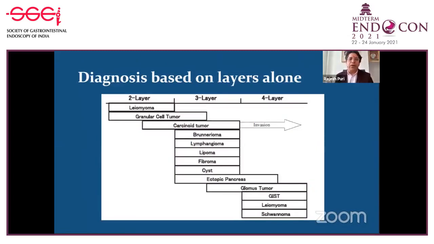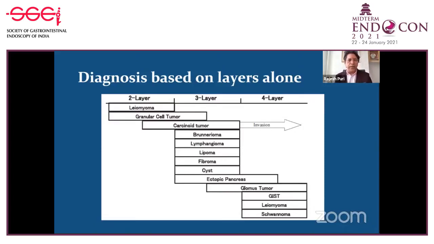Now, how can we make the diagnosis on the basis of layer alone? Mainly from the second layer, you find the leiomyoma or granular cell tumor. From the fourth layer, generally the GIST, leiomyoma, or the schwannoma arise, or the glomus tumor arises. And when we talk about the third layer, then there is a long list: lipoma, lymphangioma, fibroma, cyst, ectopic pancreas, Brunner's gland, and the carcinoid tumor. Carcinoid tumor can originate from the second and the third layer. Similarly, leiomyoma can originate from the second as well as from the fourth layer.